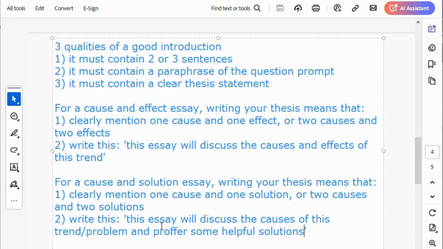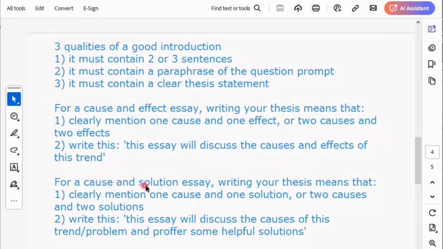So, like I said again, using option 2 for your thesis is not good if you are doing IELTS academic. Some examiners don't like it. So it's better to clearly mention one cause and one solution, or mention two causes and what? Two solutions. So these are the things that make up a good introduction for your cause and effect essay and your cause and solution essay. Hope you get my point now. So I hope you have written this down, because I'm going to move on to our essay example again.